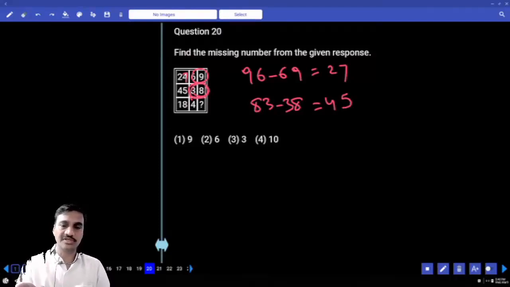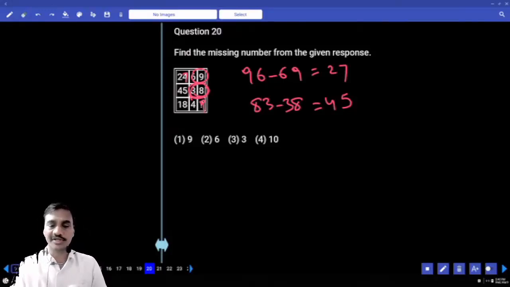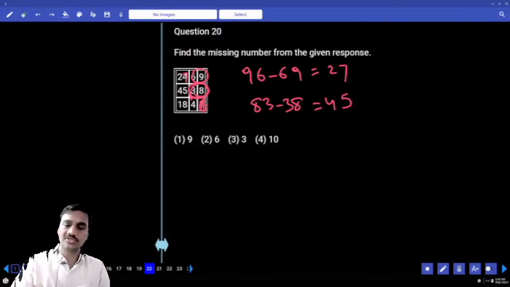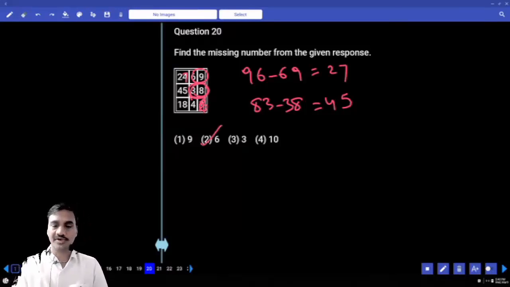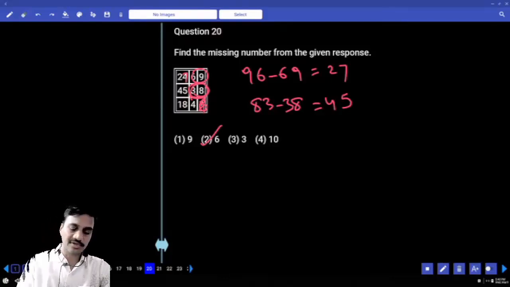96 minus 69, 83 minus 38, and here again 18. For 18 to come here, what should the number be? Now the difference between these two numbers is how much? I put 49. Is 49 minus 94 18? It is not 18. And 46 minus 64 is 18. Choice 2 is the answer. 46 minus 64, and the difference between these two numbers is 18. Choice 2. Question number 20.